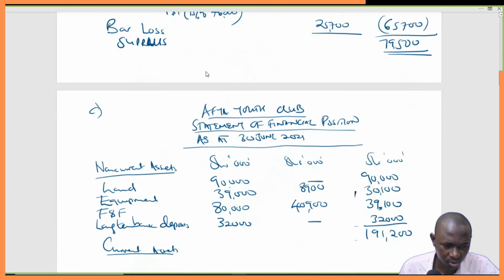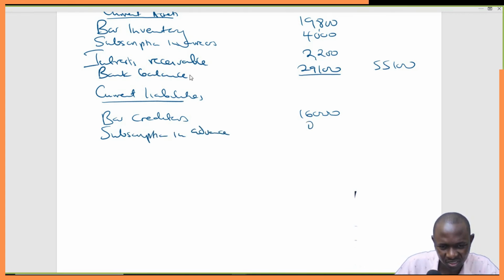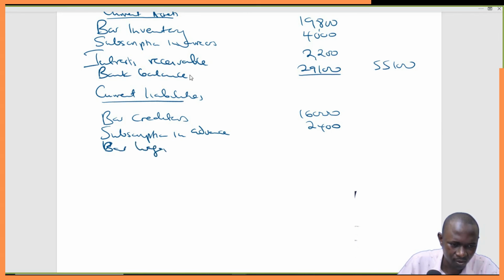So subscriptions in advance and bar wages. Subscriptions in advance: we've received them in advance, so they don't belong to us. We are only holding them for next year, so it's a liability, but only until next year. And then bar wages due. The amount was 3,200 if I'm not wrong.